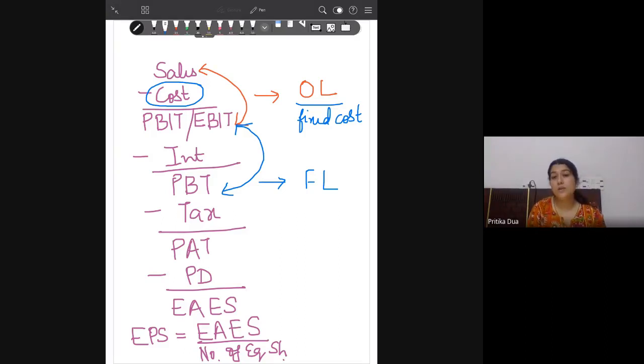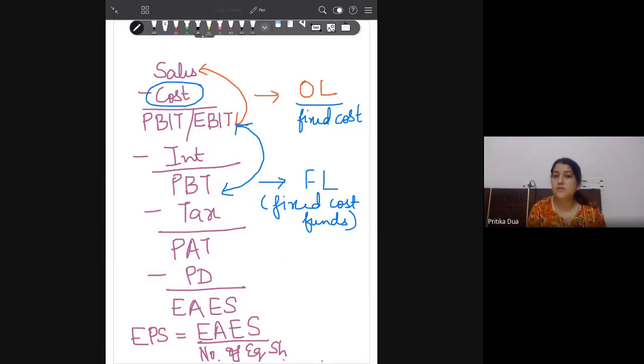On the other hand, what is financial leverage doing or using? It is using the fixed cost funds. Interest is paid on debentures and loans, and these are the fixed cost funds for the firm. I have explained this concept a number of times: if a firm is using debt judiciously, it can actually increase the earnings of the equity shareholders because interest is tax deductible.